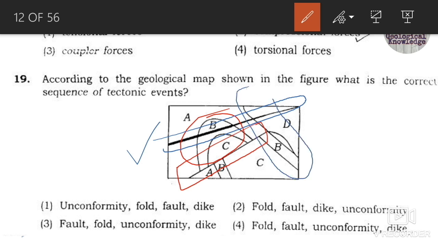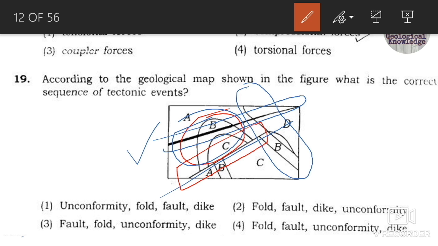So if you have understood what features are shown here, firstly you can understand that the folding would have taken place. Had it not, if folding had not taken place first, then how would the upper beds A, B and C have been folded, and the beds below the fault been disturbed?